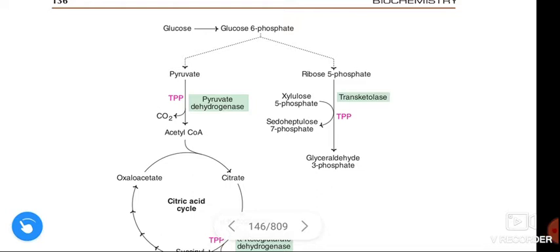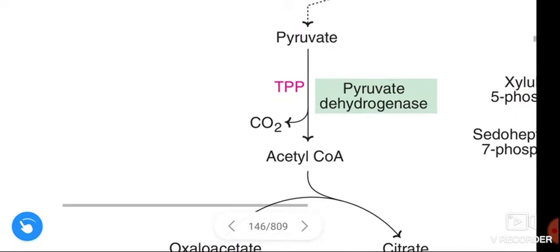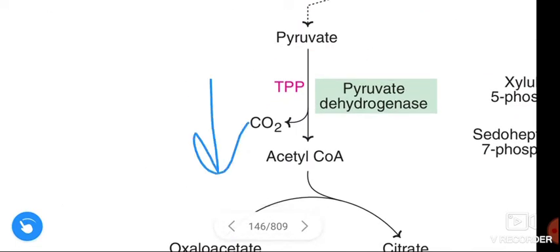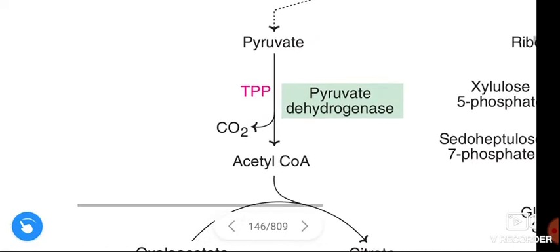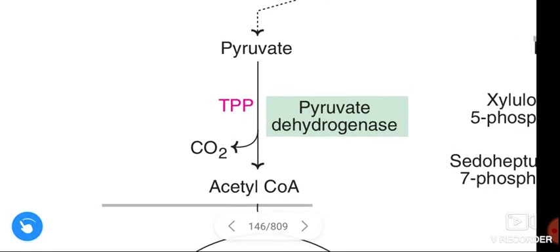See here, in carbohydrate metabolism, in the conversion of pyruvate to acetyl-CoA, pyruvate dehydrogenase converts pyruvate to acetyl-CoA. This reaction is dependent on thiamine pyrophosphate.